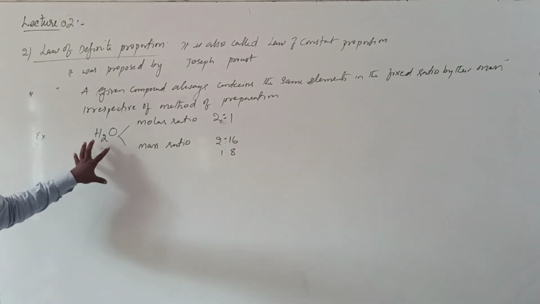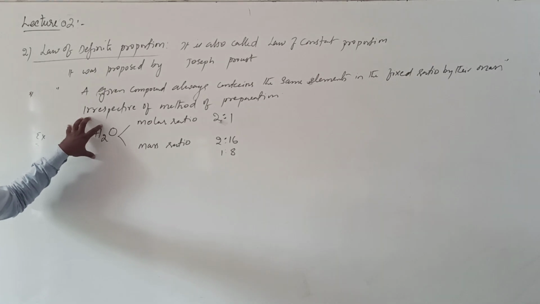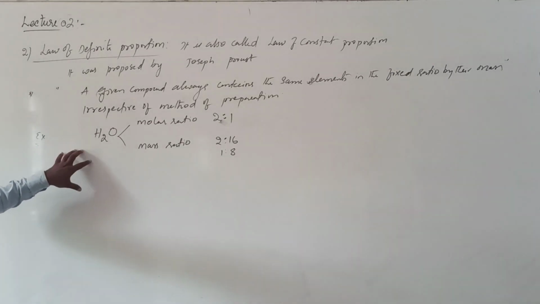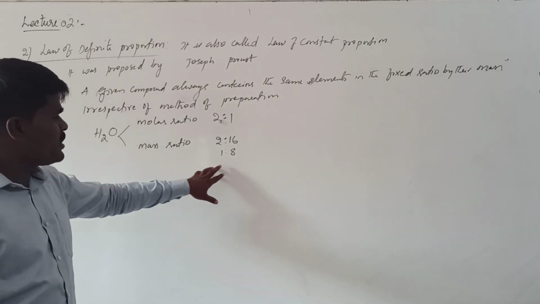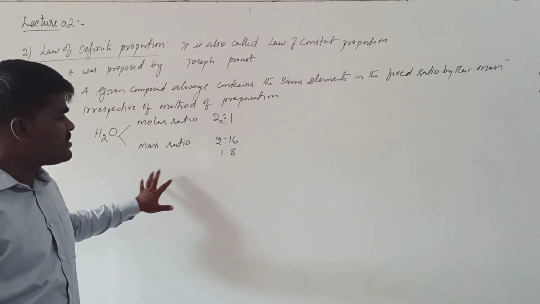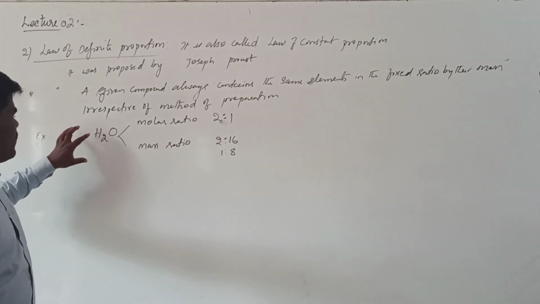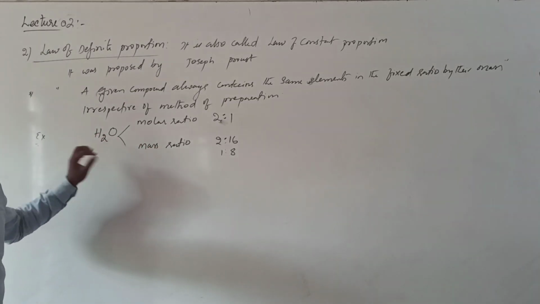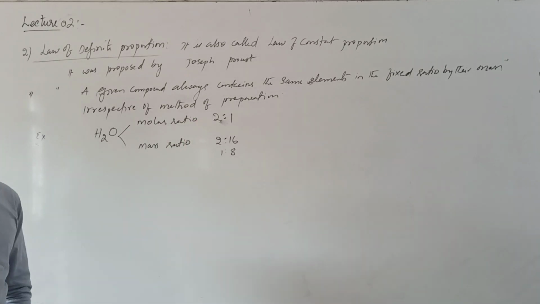Whatever method used for the preparation of water, water always contains hydrogen and oxygen by mass ratio 1:8. This is the simplest ratio of their masses by which they combine always to give water. Or if you are talking about the molar ratio, they will always be in 2:1 ratio.